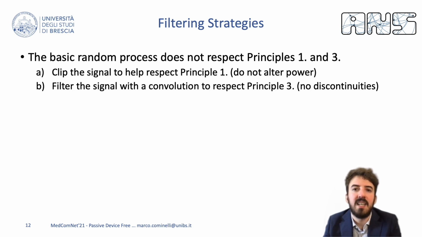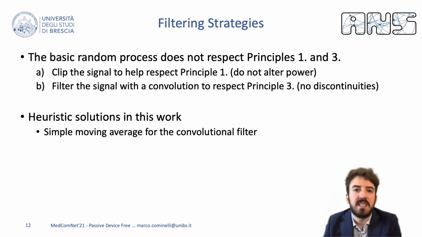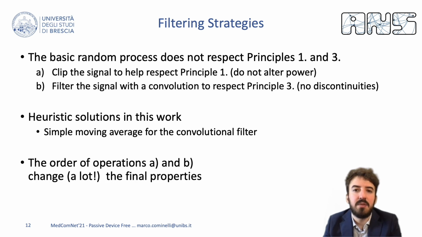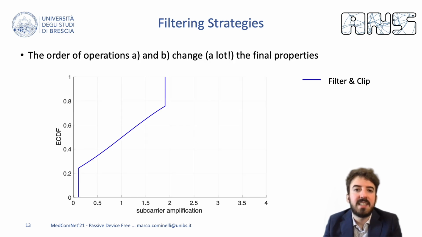On the one hand, we clip the values of the pre-distortion mask to an allowed range, so that, for example, we cannot multiply some subcarriers by an amplitude factor of 0. On the other hand, we smooth large discontinuities in the pre-distortion mask by applying a moving average on the mask itself. It is very interesting to notice that the order in which we perform this operation has a strong effect on the final properties of the obfuscation. Let us have a look at the graphical representation of this.